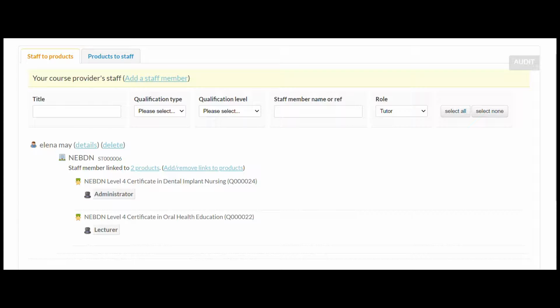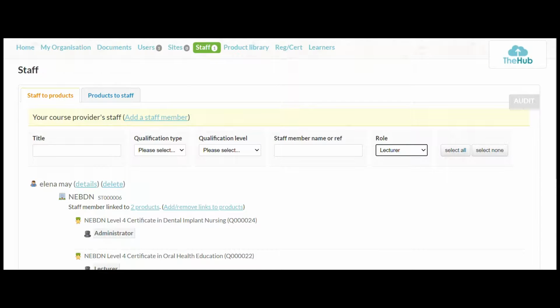So it will show me it. If I search for a lecturer, I will appear. Okay, if there isn't anybody within that role in your staff members, it will just show all the staff that you've got and won't actually select anybody for that individual role. All right, so that's worth you having a look at.